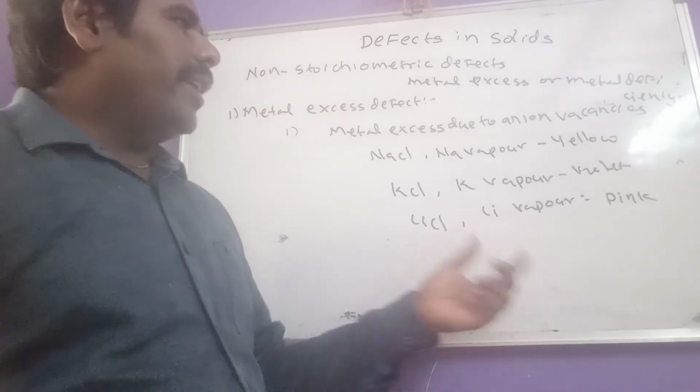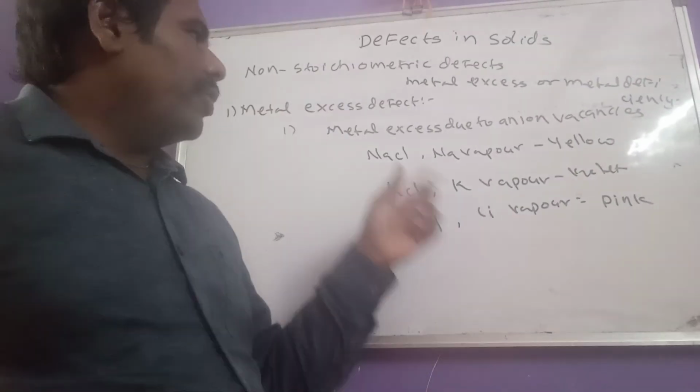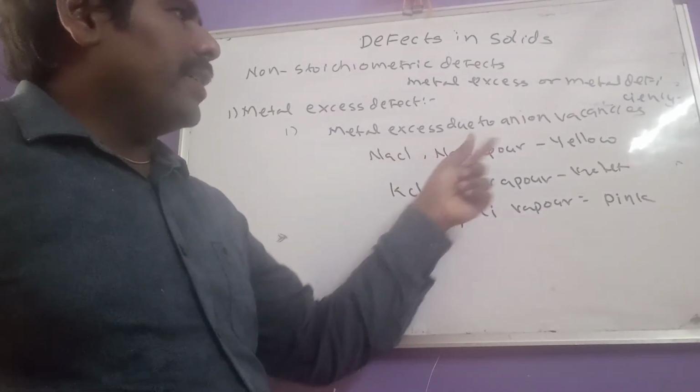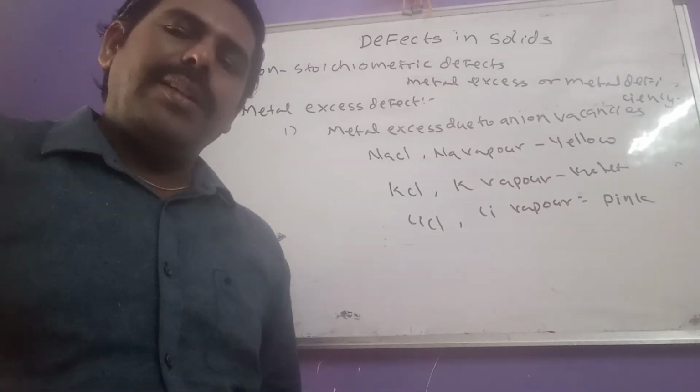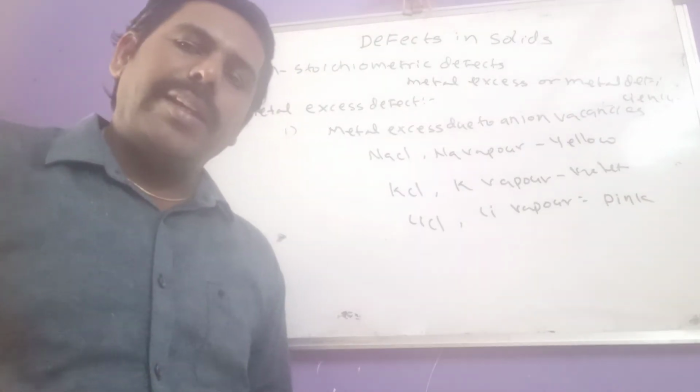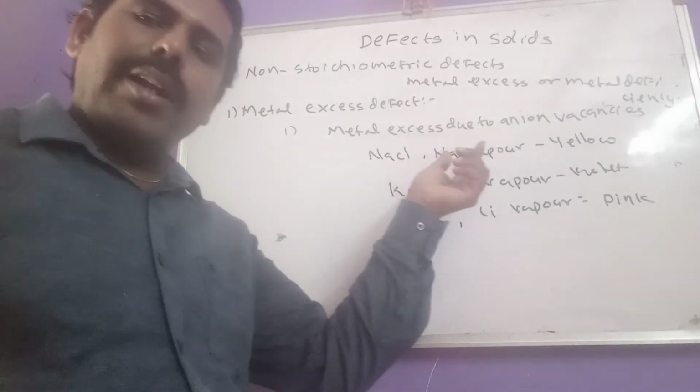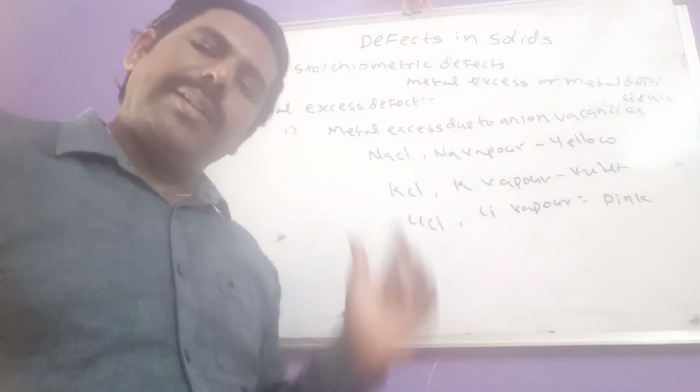It means the defect formed due to the metal excess, due to which one? Due to anionic vacancies. And what happened here when sodium chloride is heated with sodium vapor? Let us see.